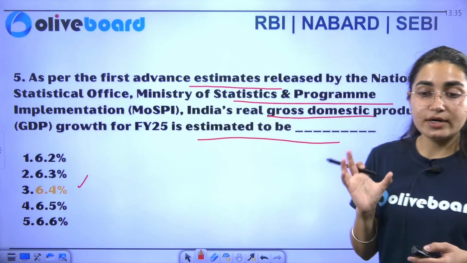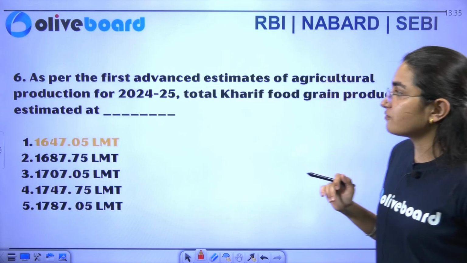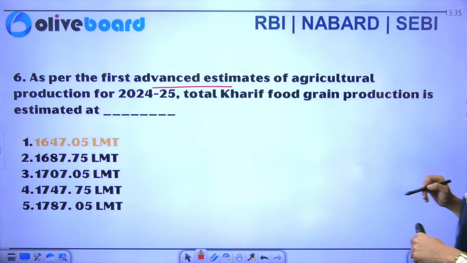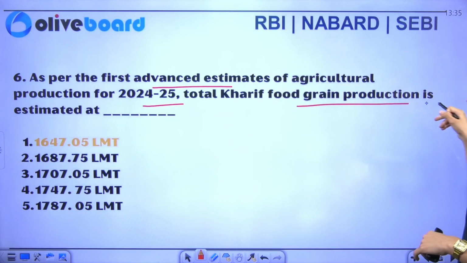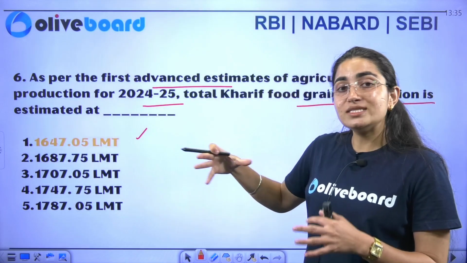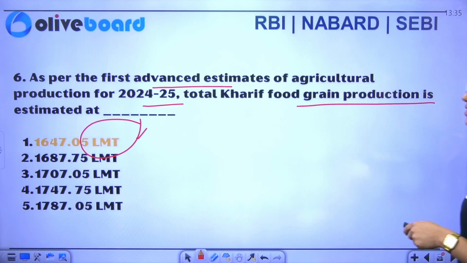This is clear to everyone because we analyzed it in our survey. Next, as per the first advance estimates of agricultural production for 2024-25, the total kharif grain production is estimated at 1647.05 LMT. So you can just read it.